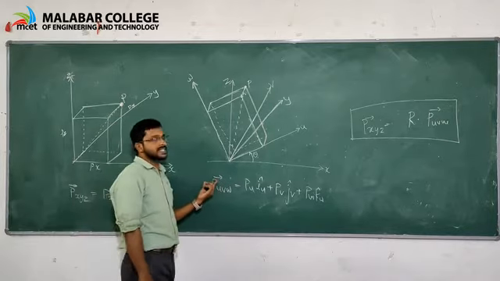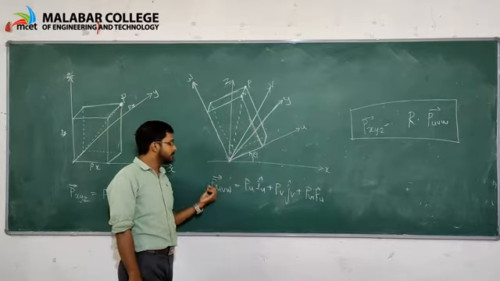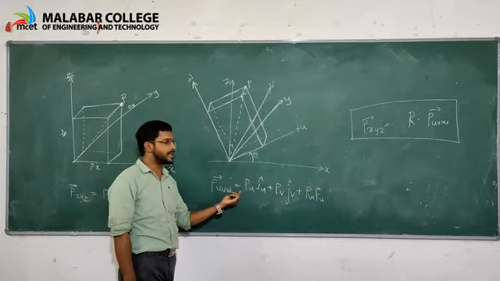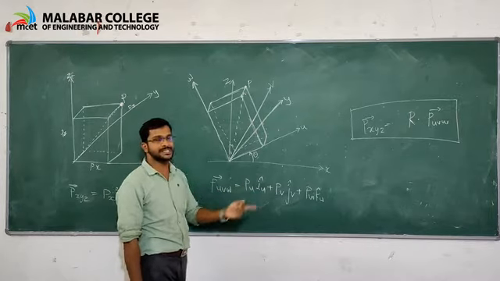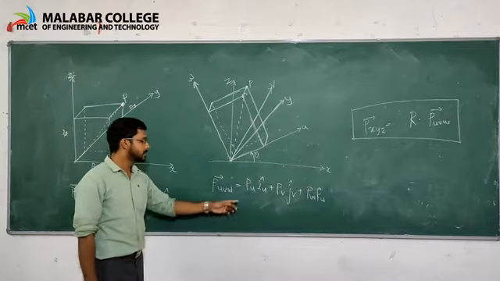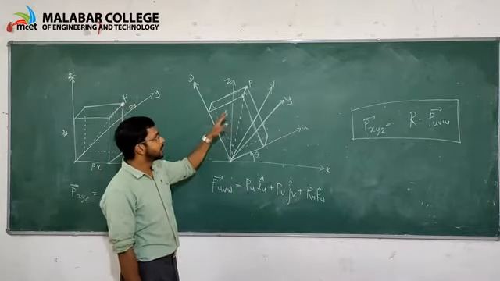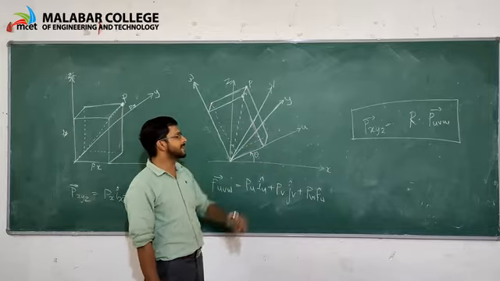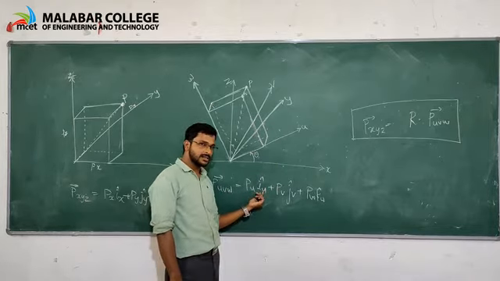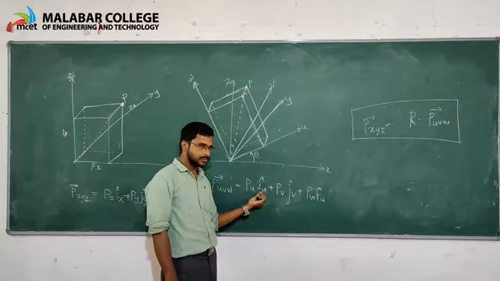Then the vector P in the frame UVW we can represent as Pu iu plus Pv jv plus Pw kw, where Pu is the u component of the vector P and iu is the unit vector along the u axis.